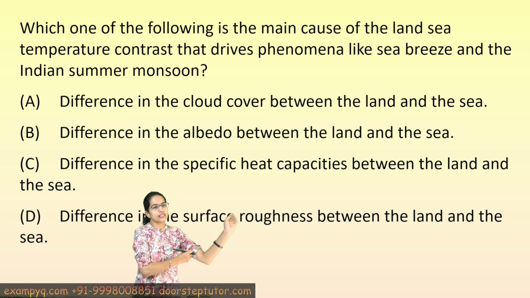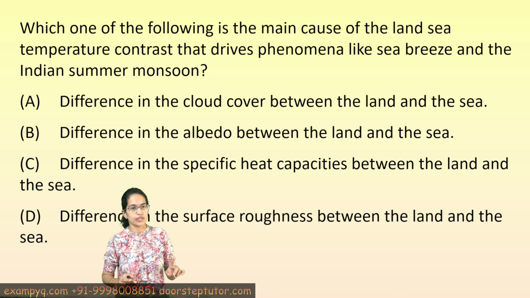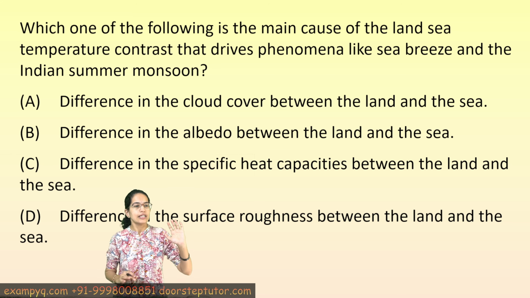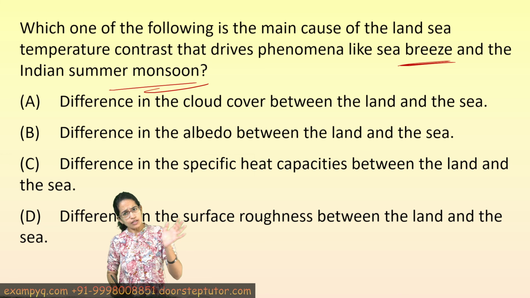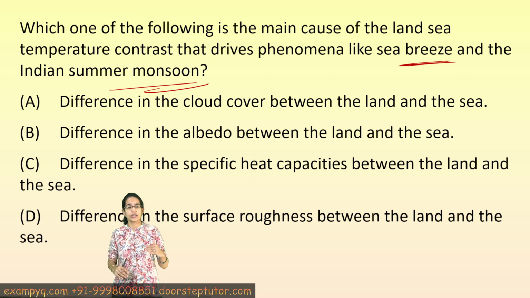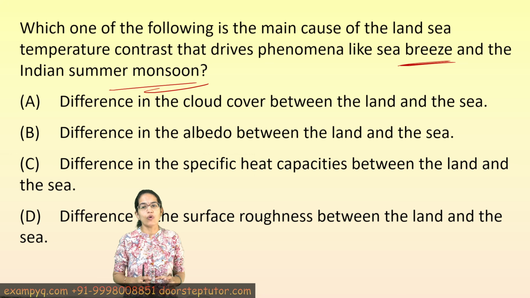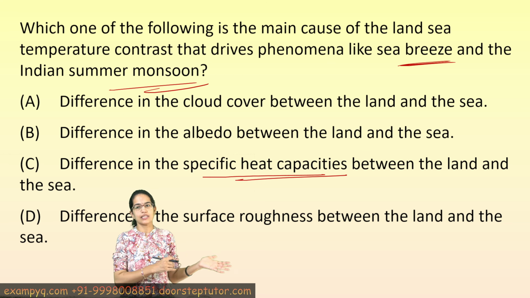The next question is, which of the following is one of the main causes of land-sea temperature contrast which drives phenomena like sea breeze and the Indian summer monsoons? Now, we have already covered land breeze, sea breeze in detail in the video lectures, so you can refer to that. But of course, the basic factor which is the underlying cause is the specific heat capacity difference between the land and the sea.